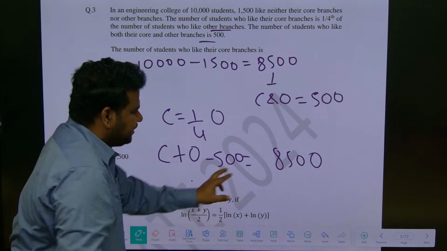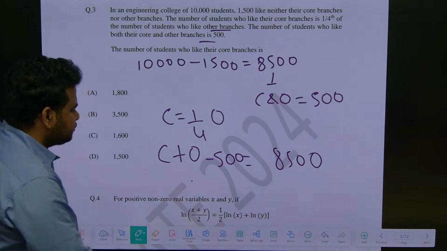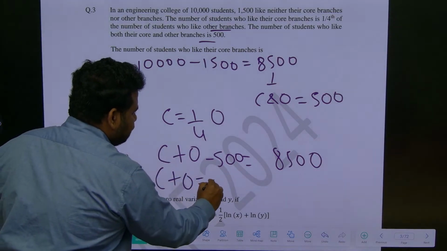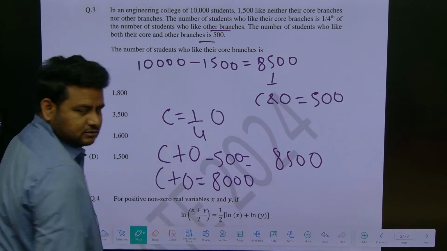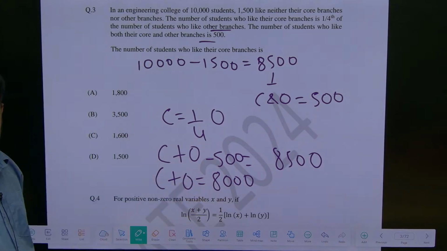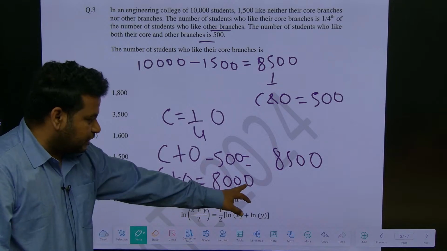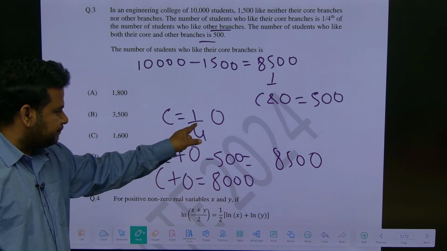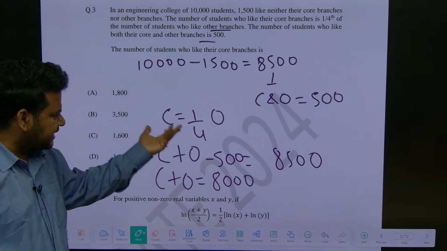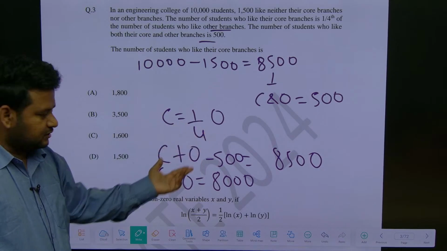So this should come out to be 8,500 minus 500. So this gives us what? C plus O will be equal to how much? 8,000. Correct? C plus O will be equal to 8,000 because we got this. So now instead of C I can put 1/4 of O, or 4C is equal to O. Anything I can do.